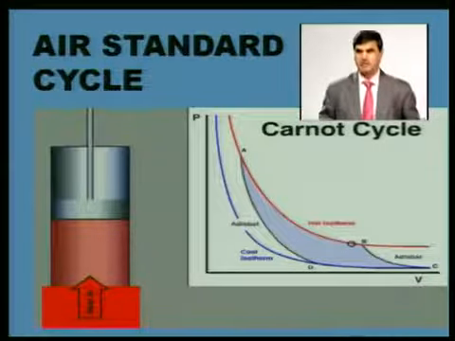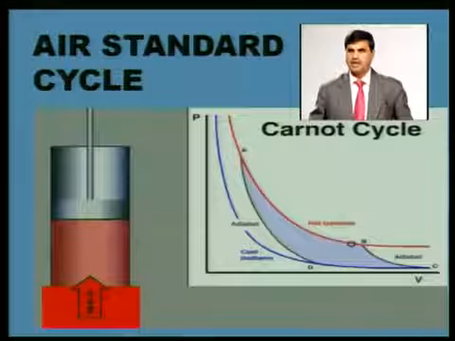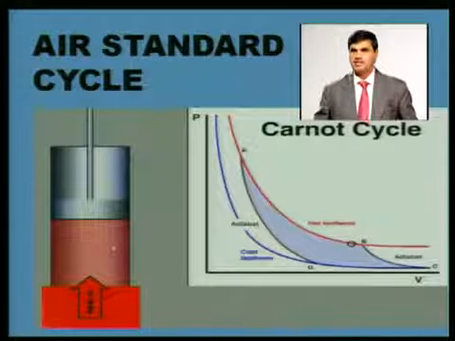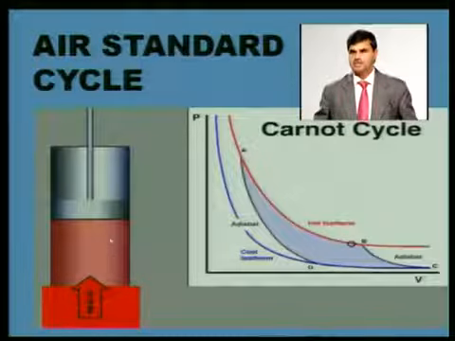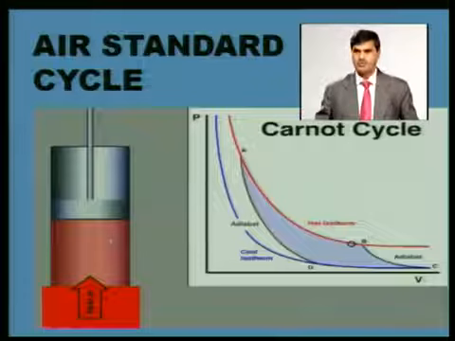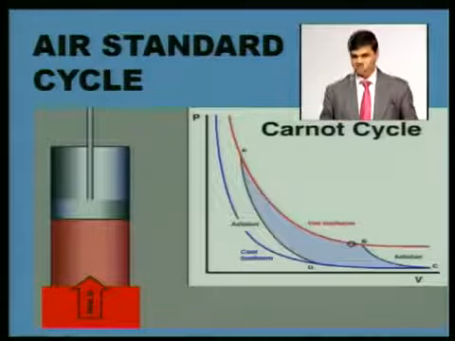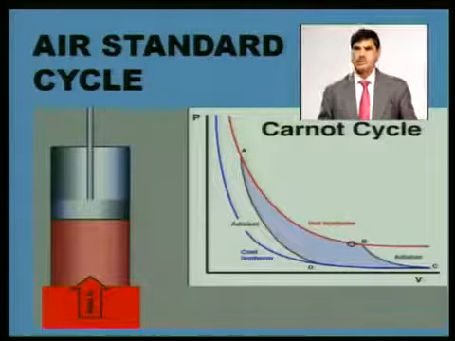But internally we are assuming that the process of heat addition is reversible. The meaning of internally reversible is that between cylinder and piston there is no friction. So when we are defining reversibility, we are defining it in two ways. One is externally reversible, another one is internally reversible. Externally reversible we are saying when there is no heat exchange. Internally reversible we are saying when there is no friction.